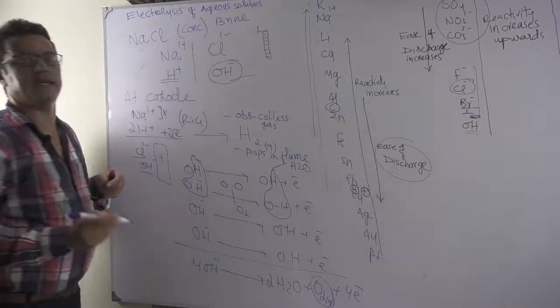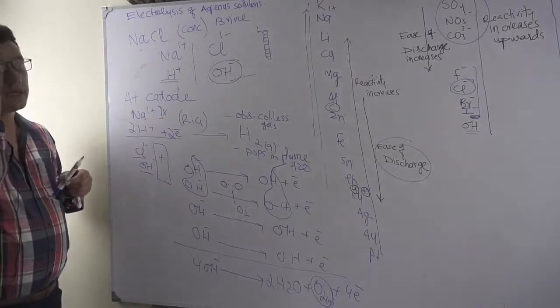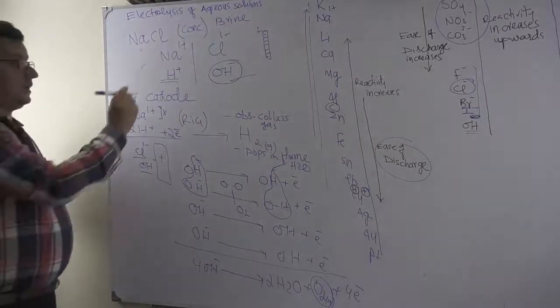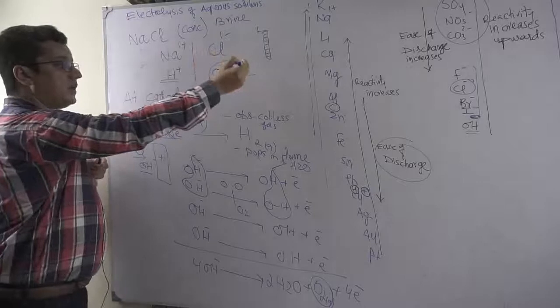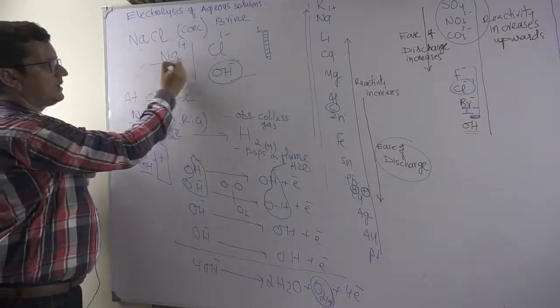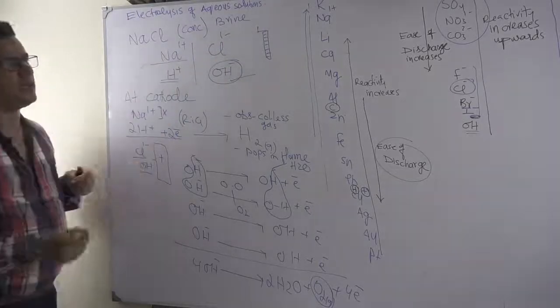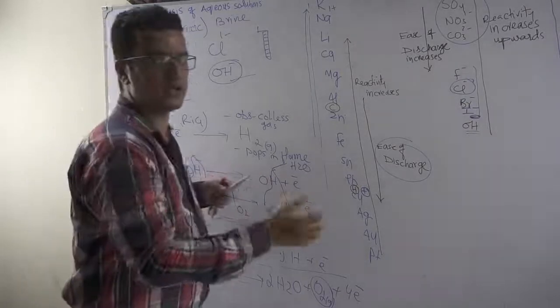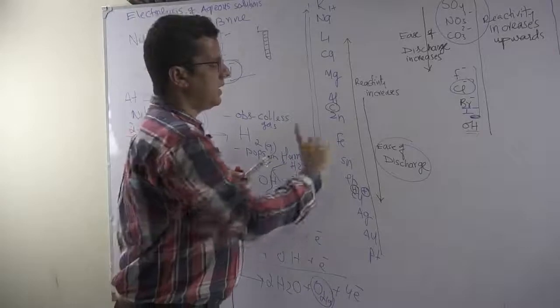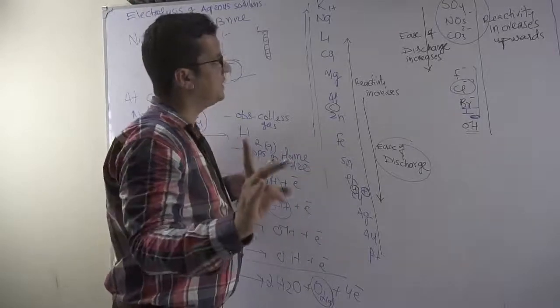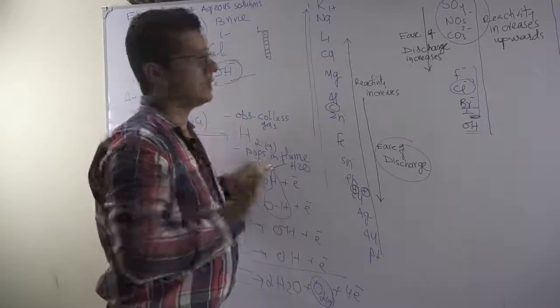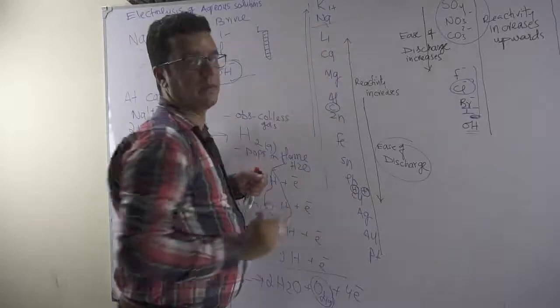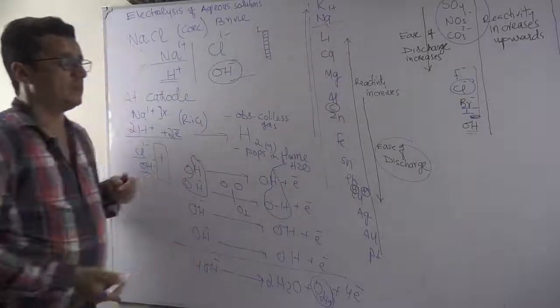Now the ions are the same, but the product at the anode will vary. At the cathode, it's a competition between sodium ion and hydrogen ion, and you can see from the reactivity series that the positional effect of hydrogen ion is so strong that it's not possible that in an aqueous solution sodium ions can get a discharge slip, because they are so far below.